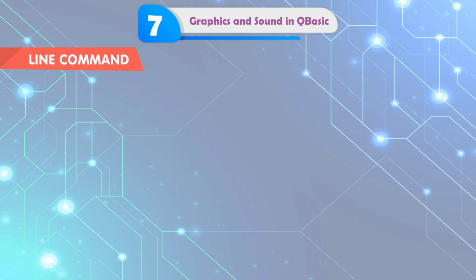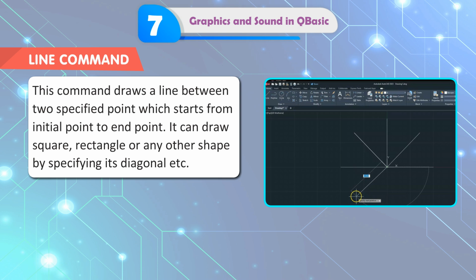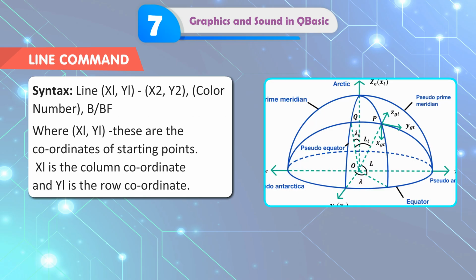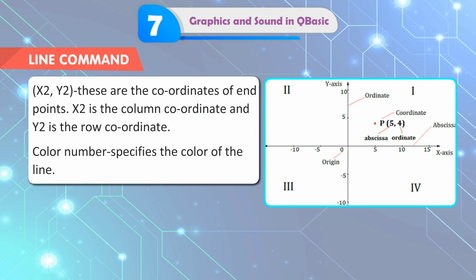LINE command. This command draws a line between two specified points, from the initial point to the end point. It can draw a square, rectangle or any other shape by specifying its diagonal. Syntax: LINE x1, y1, x2, y2, color number, B, BF, where x1, y1 are the coordinates of the starting point; x1 is the column coordinate and y1 is the row coordinate. x2, y2 are the coordinates of the endpoint; x2 is the column coordinate and y2 is the row coordinate.